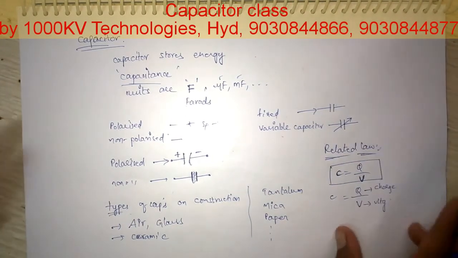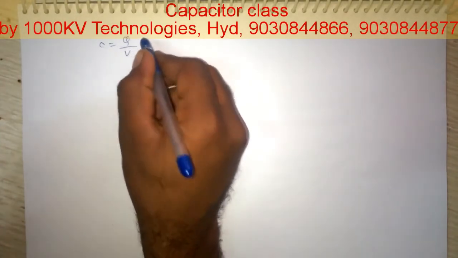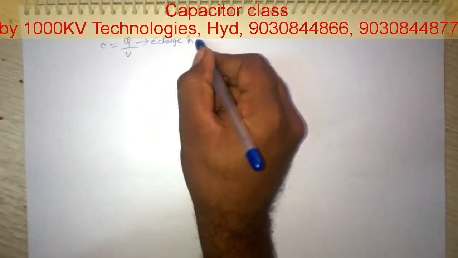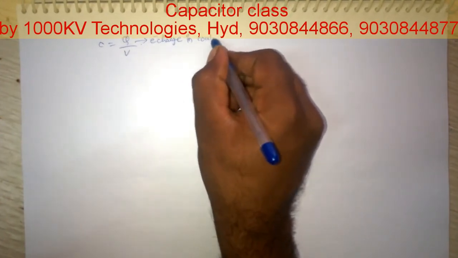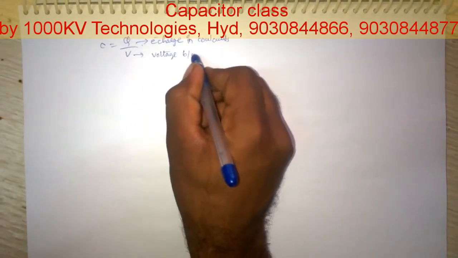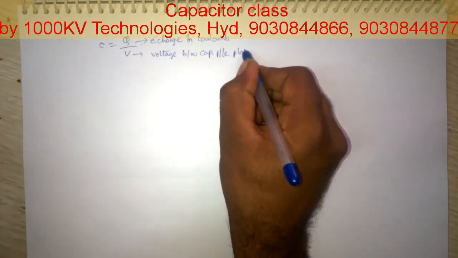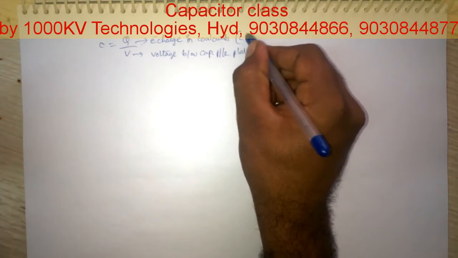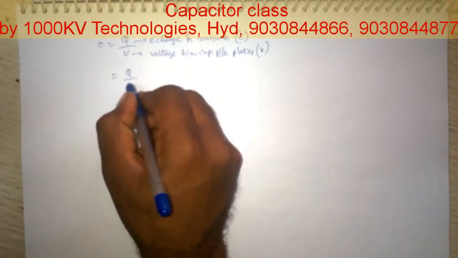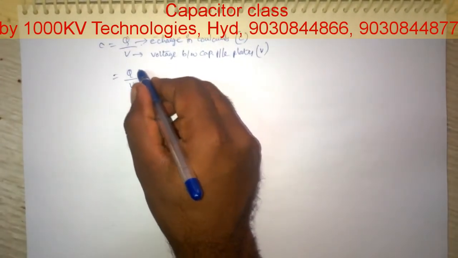C equals Q by V. That means Q is the electron charge measured in coulombs, and V is the voltage between the parallel plates of the capacitor. The unit of Q is coulombs and the unit of V is volts.